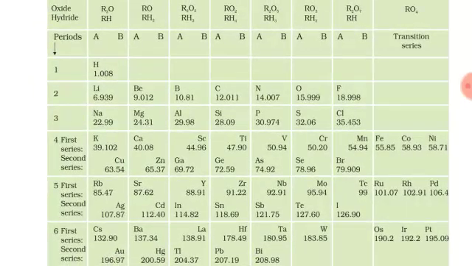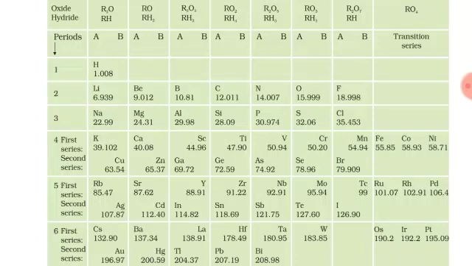To arrange these elements, first he took cards. How many cards? He took 63 cards. On each card, he wrote the name of the element on one side, and on the other side, the physical and chemical properties of that element.